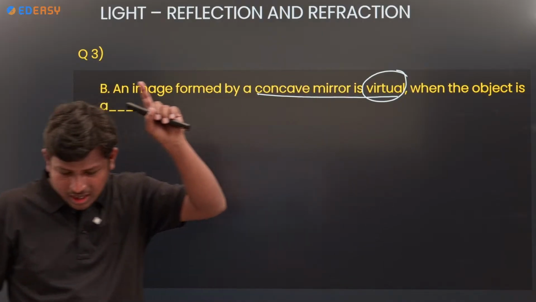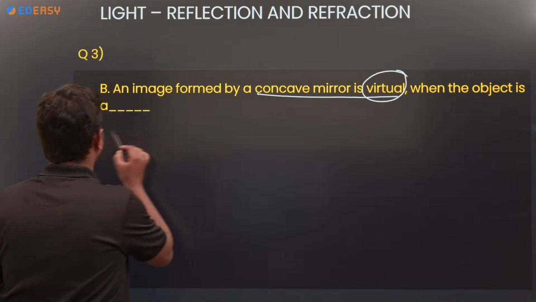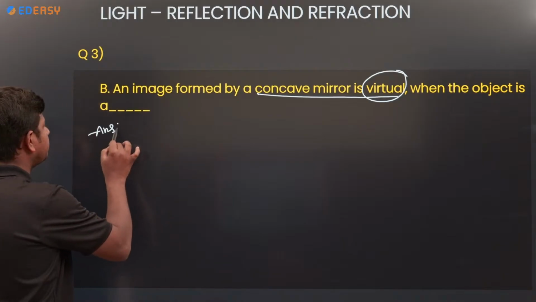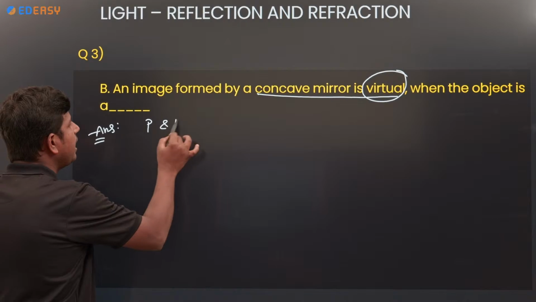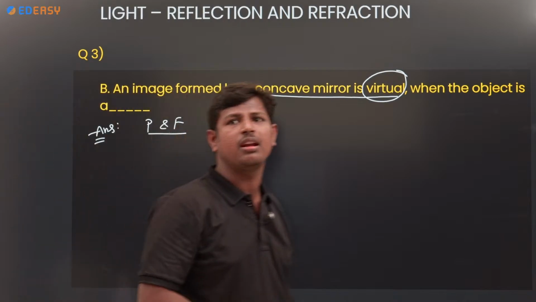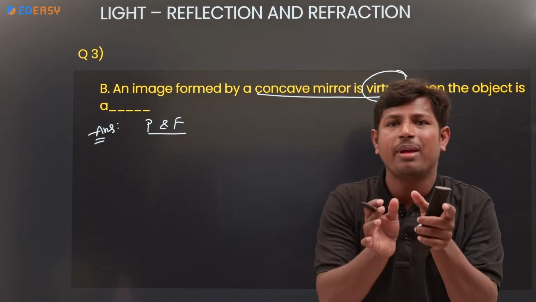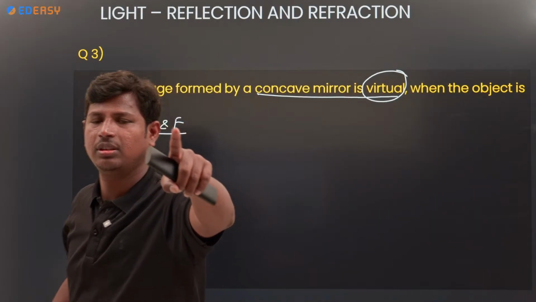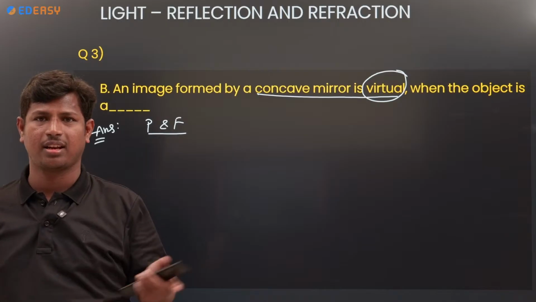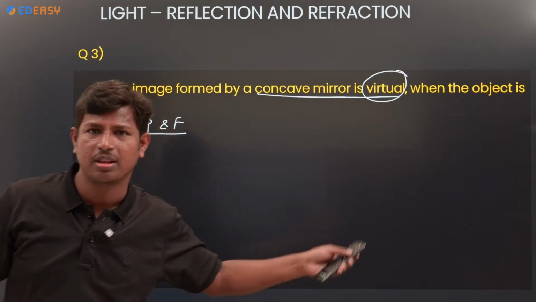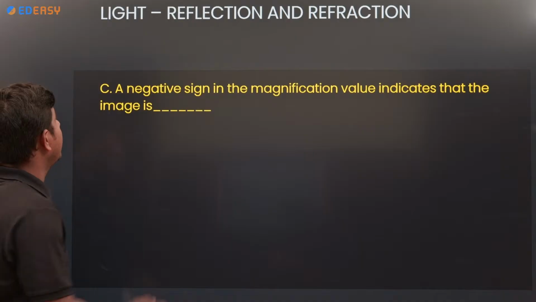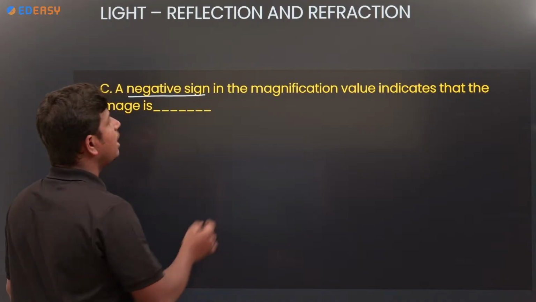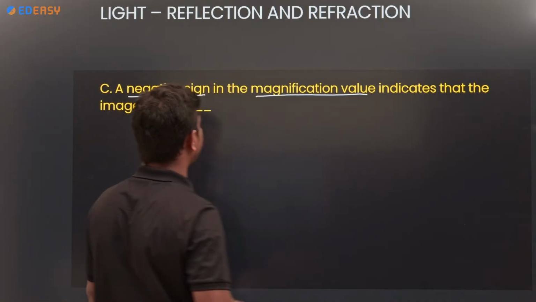Yes, the answer is between P and F. When the object is between P and F, the image is virtual, enlarged and erect. Clear? It's not formed on the screen.